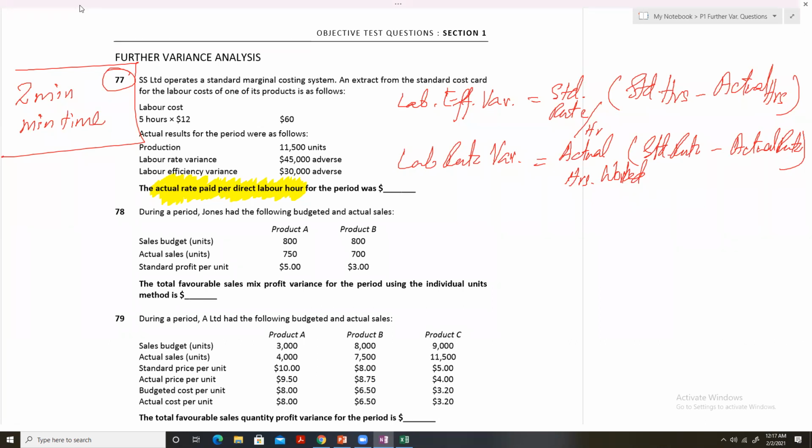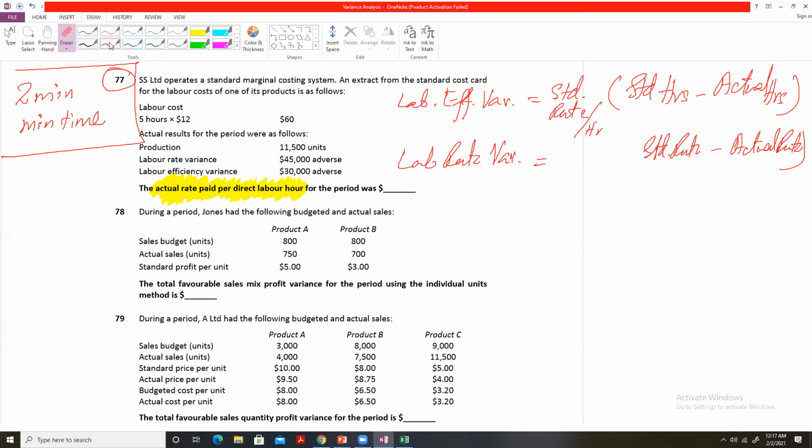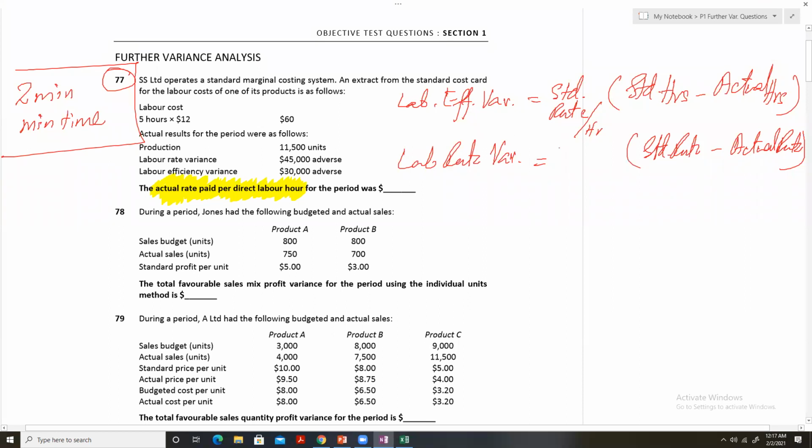This may seem a little unclear, so let me make things clearer. We take actual hours and multiply them by the difference between the standard rate and the actual rate. So these are the two formulas that we know.